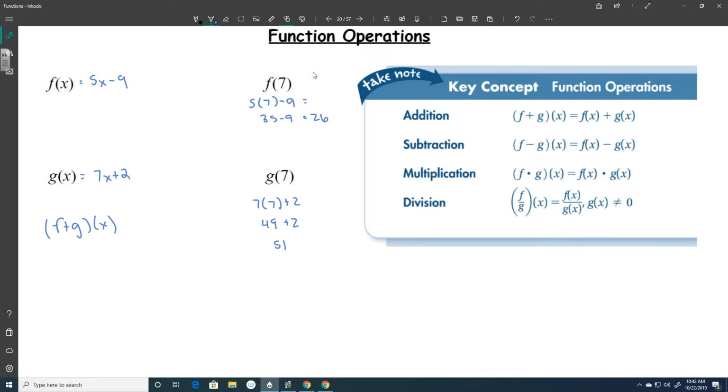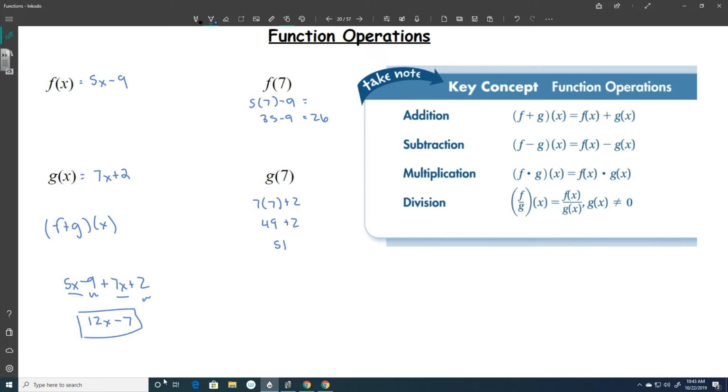So I do that. I take 5x minus 9, that comes first, and then I'm going to add g, which is 7x plus 2. Now adding's simple because all we have to do is combine like terms, right? So my 5x and my 7x become 12x, and my negative 9 and my 2 become negative 7. So that's what we're going to be doing today. We're going to be taking functions and adding them together. So this combined function becomes 12x minus 7.